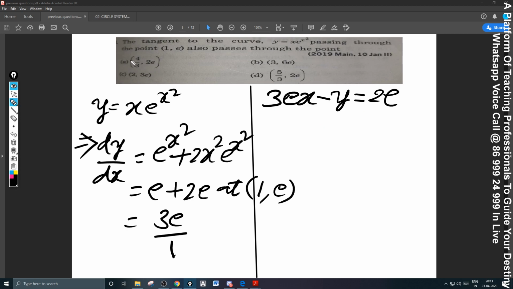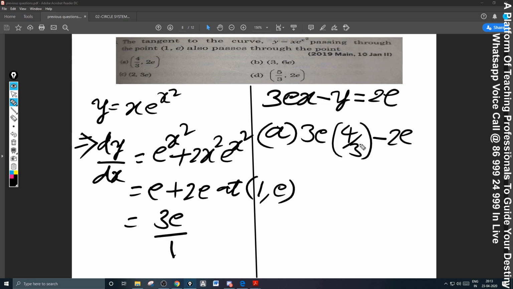Now the question is to which point it passes through. Substitute option A, please. We are verifying the option: 3e into 4 by 3 minus 2e is nothing but 2e. Luckily, this is the answer. To save the time, option A. It is option A, please.